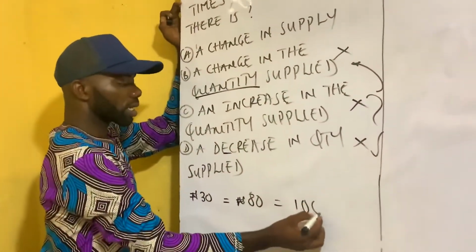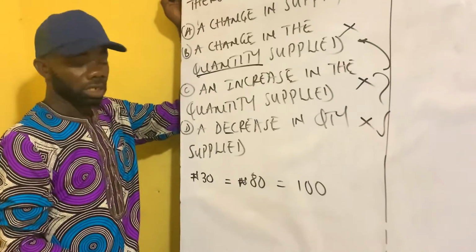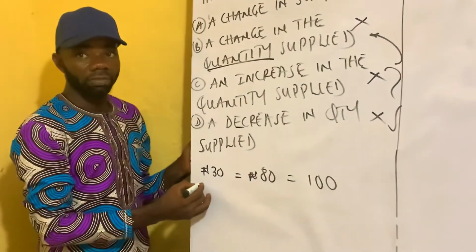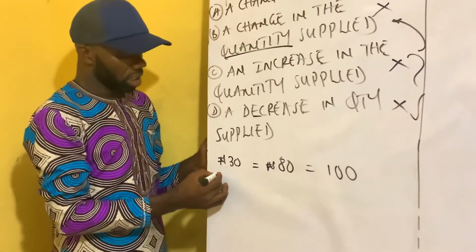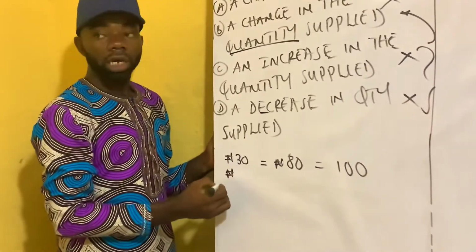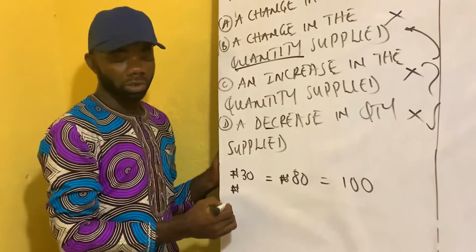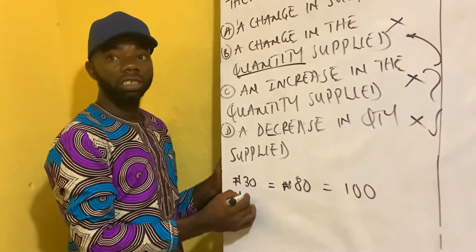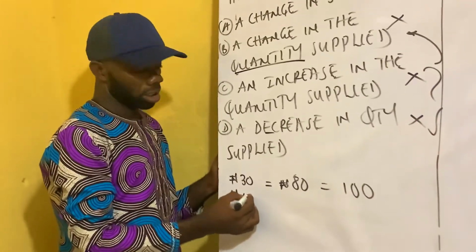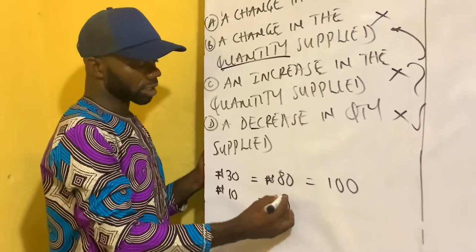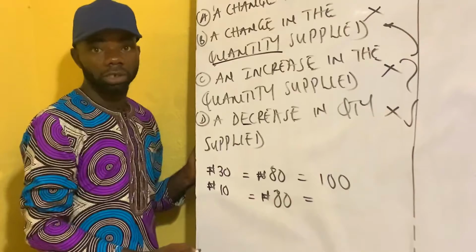He goes to the market with 100 units. When government comes in to give them tractors and machines for free, his cost of production will reduce. Maybe just the cost of buying manure to grow the crop, which is 10 naira per unit, and then he still goes to the market and sells for 80 naira per unit.